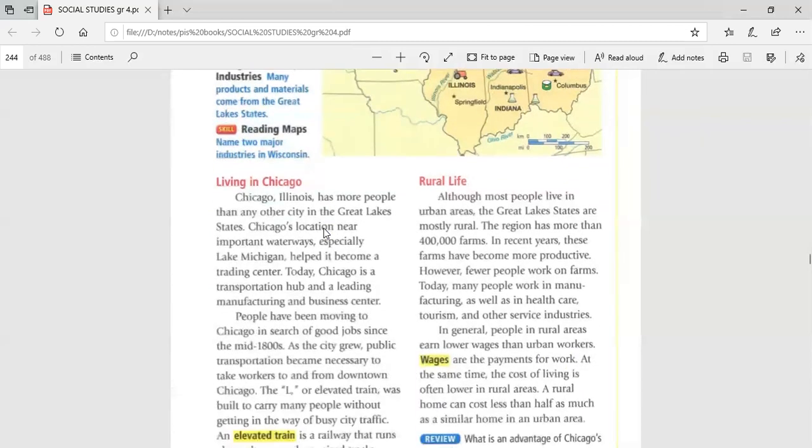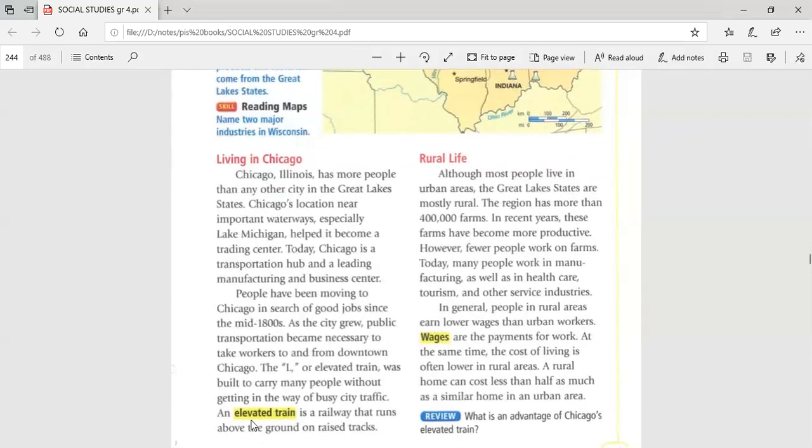Also, Chicago is famous for the elevated train. An elevated train is something like a railway, but it runs above the ground, not underground. So an elevated train is a railway that runs above the ground on raised tracks.